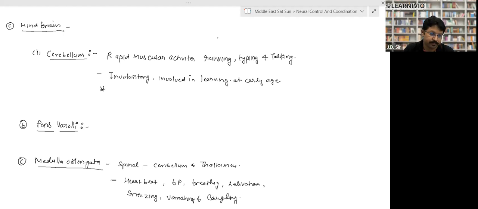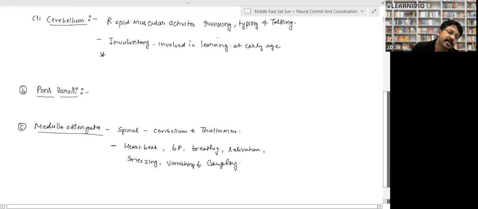Now pons. Pons is basically responsible for respiration, right? The basic function of the pons is respiration. It is involved in respiratory activities, and it also maintains the blood pressure, right? Then there is the medulla oblongata.